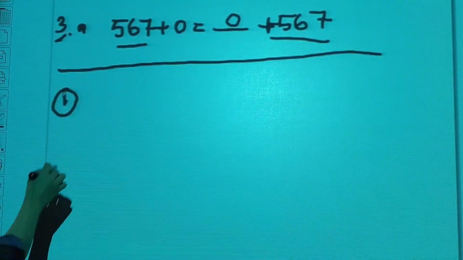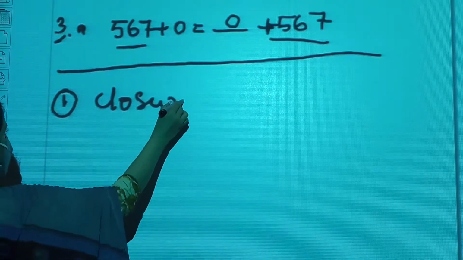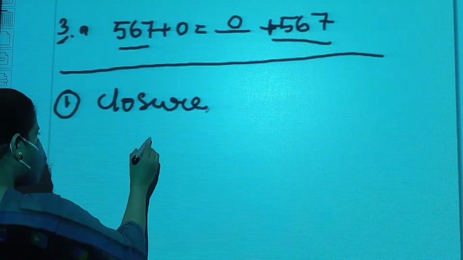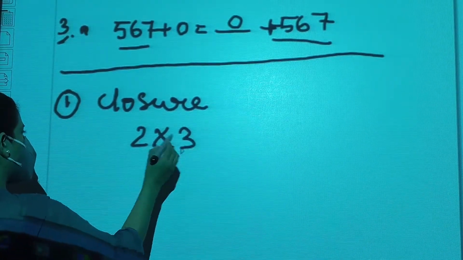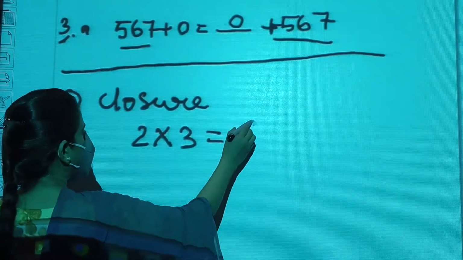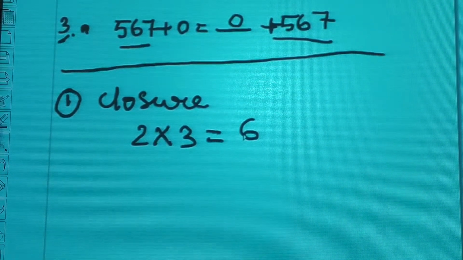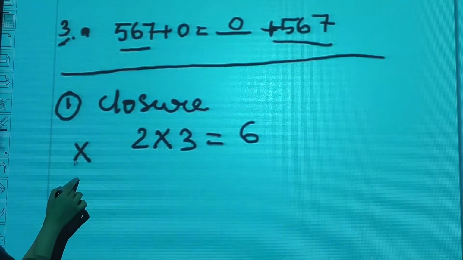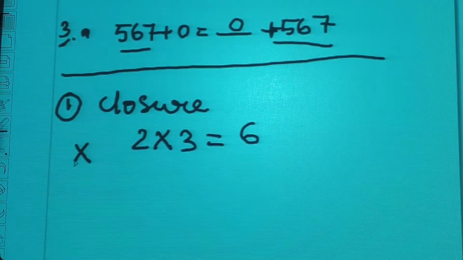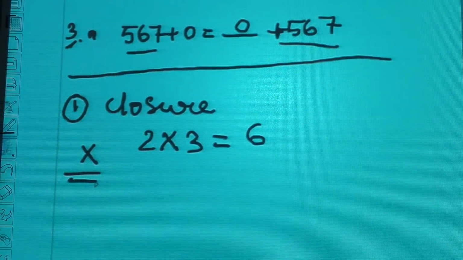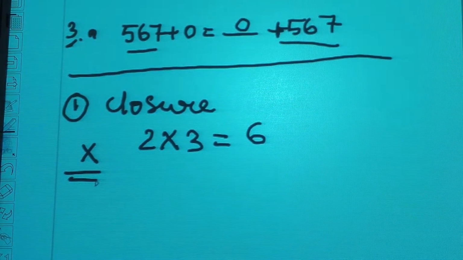The first one is closure property. What we have done in addition, addition of two whole numbers will give a whole number. Again here, multiplication of two whole numbers, take any two whole numbers, 2 is a whole number, 3 is a whole number, will give a whole number. Alright students, similarly as in the case of addition and subtraction, this property will not be followed by division. Division does not follow the property of closure. Division of two whole numbers will not always give a whole number.